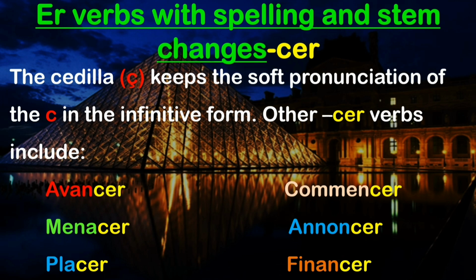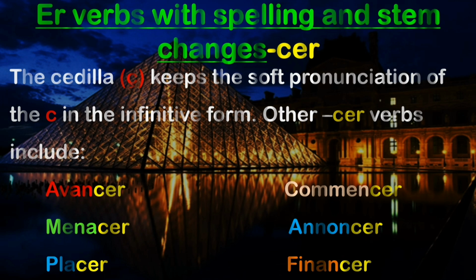So here you can see the irregularity happening along with the nous formation, where you have to use a cedilla under the C to make it sound as S. So commençons will be an example of a cedilla used with the nous form. Let us understand how it is done.